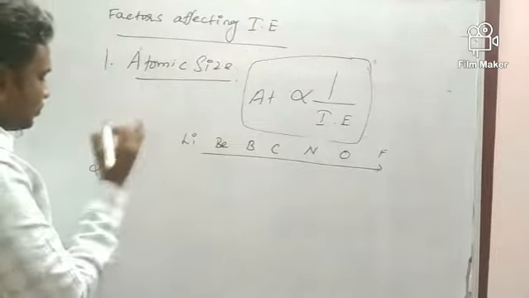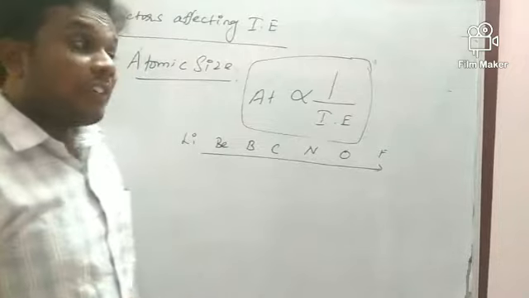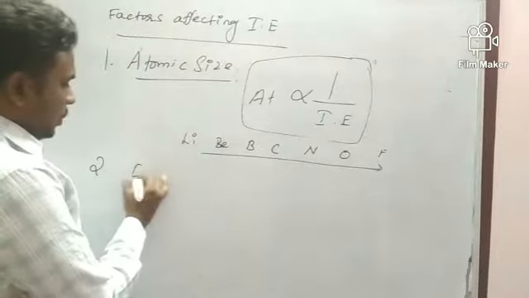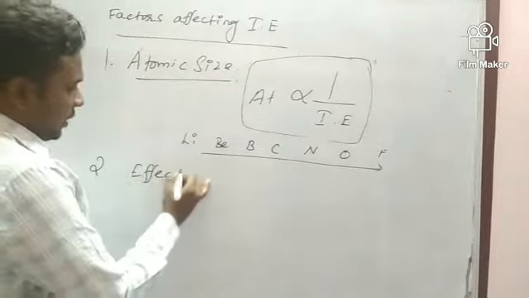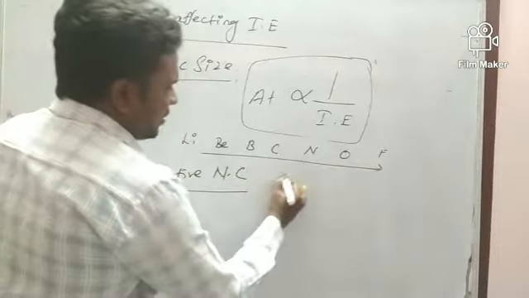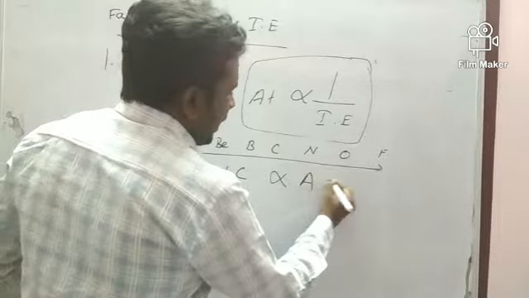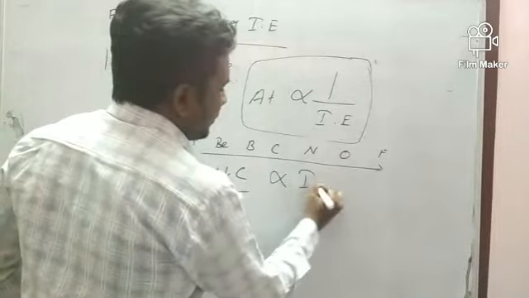Next, effective nuclear charge. Effective nuclear charge is always directly proportional to ionization energy.